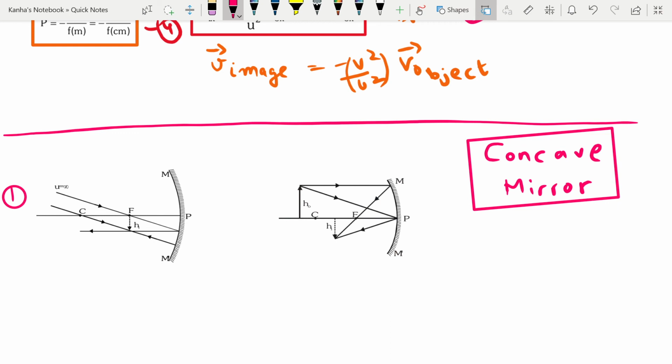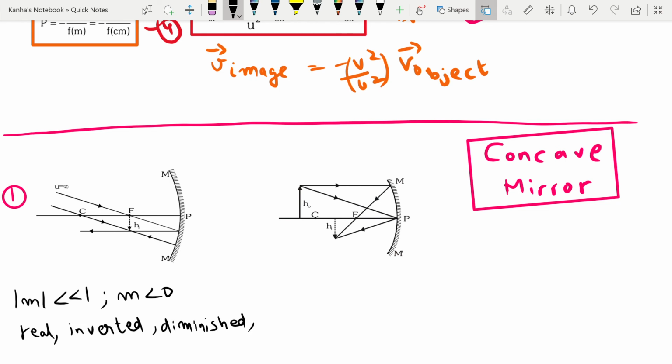You'll see that the image is real, inverted, and diminished, and it happens at f. So what is the image? I'll try to write the characteristics here. So mod m is very less than 1, m is less than 0. What this tells you is it is real, it is inverted, and it is diminished, and it is located at f. This is the case when the object is at infinity.